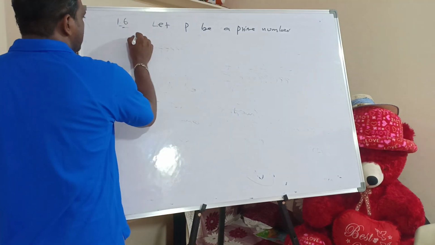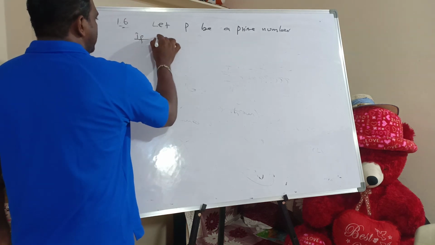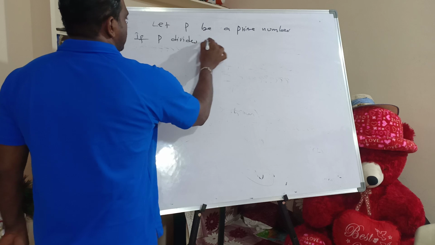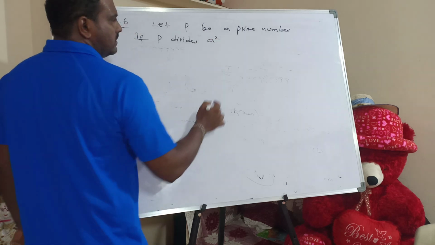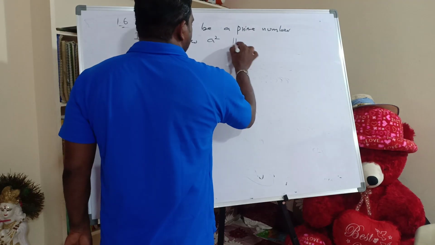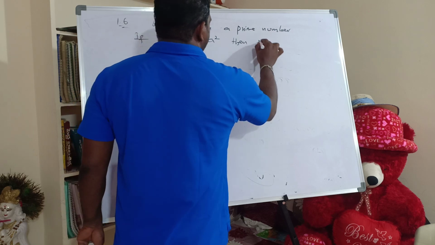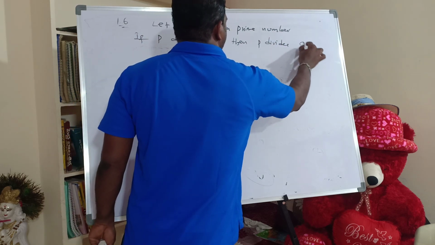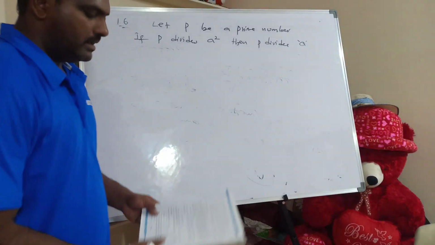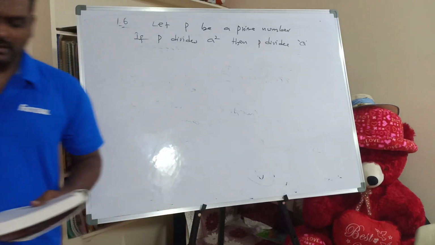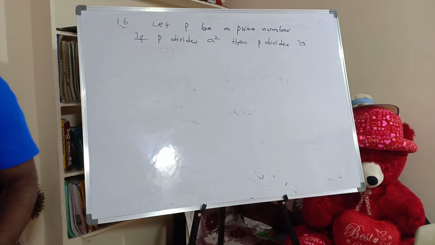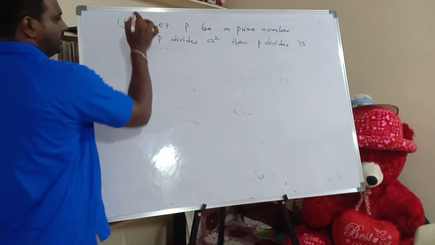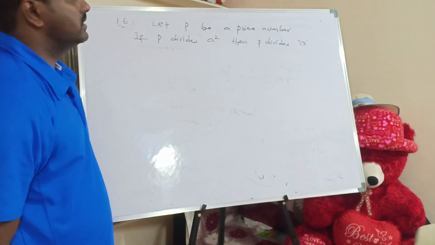If P divides a square, then P divides a. If P divides a square, then P divides a. Very simple theorem, but it has a lot of logic.